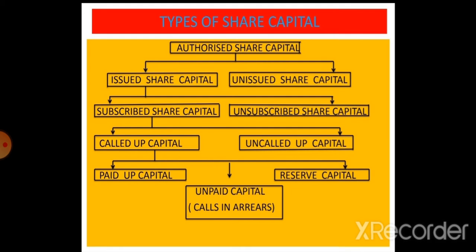So whatever the pending of authorized share capital is called unissued share capital. So next is subscribed capital and unsubscribed capital. Our issued capital is divided into subscribed and unsubscribed capital.